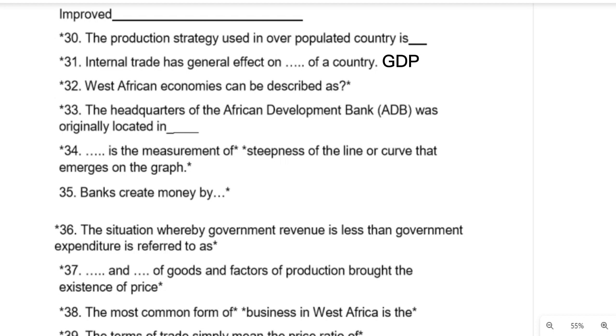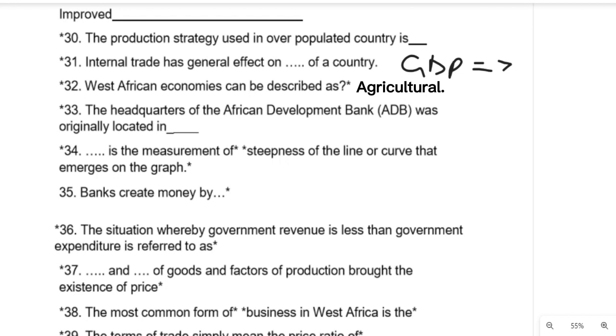We call it the country's gross domestic product, GDP. And the country's gross domestic product is the total monetary or market value of all the finished goods and services produced within a country's border in a given time period. So when a country makes money from such goods and services produced, it builds their internal trade, and that is what we call the gross domestic product.